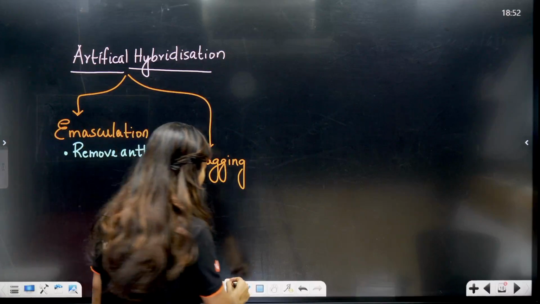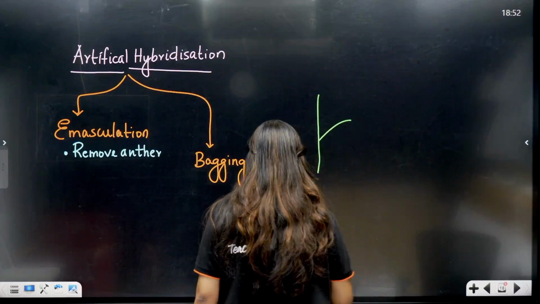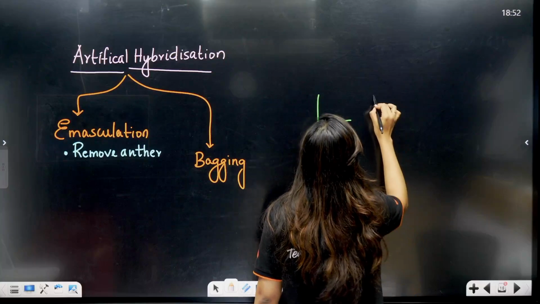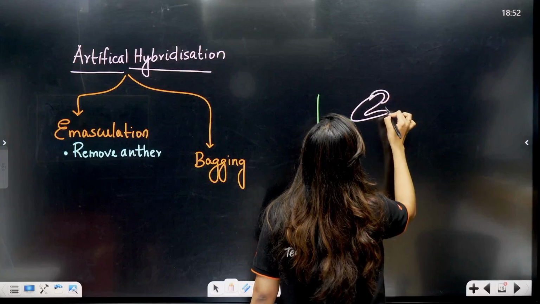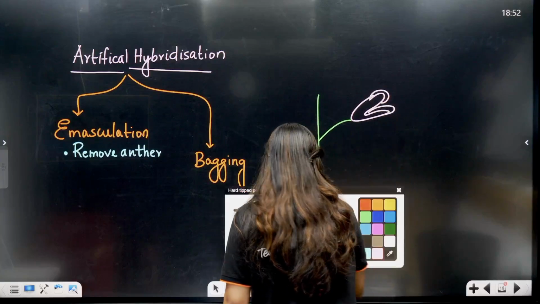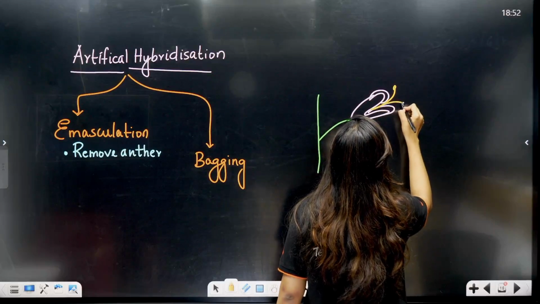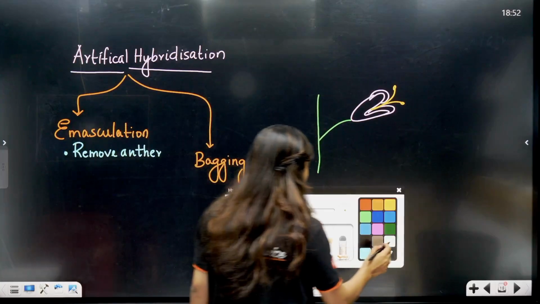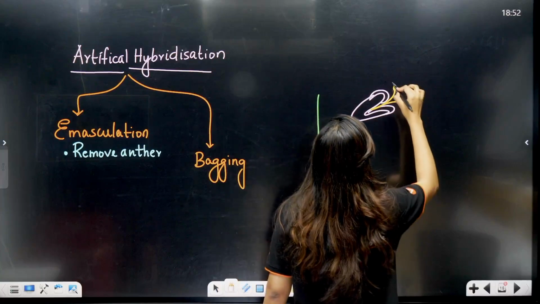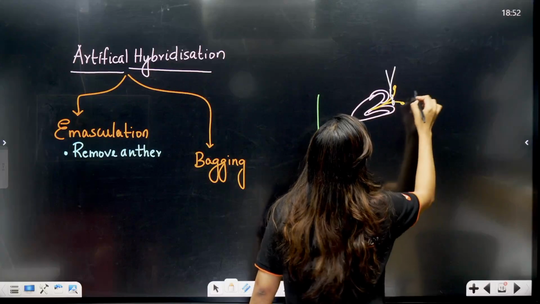that this plant, let's take, this is the plant and this is the flower. In this flower, let's say our anther is there. First step, we are going to remove these anthers.